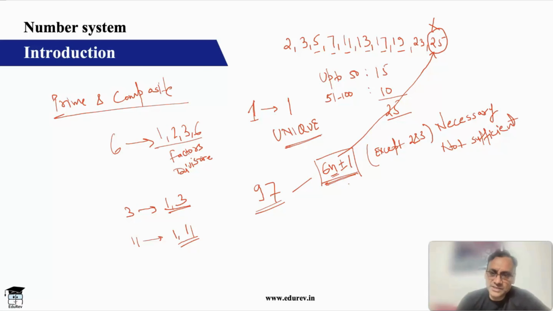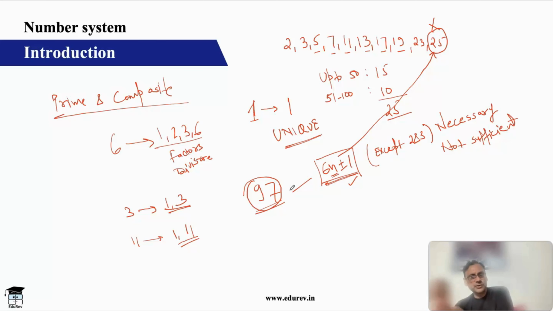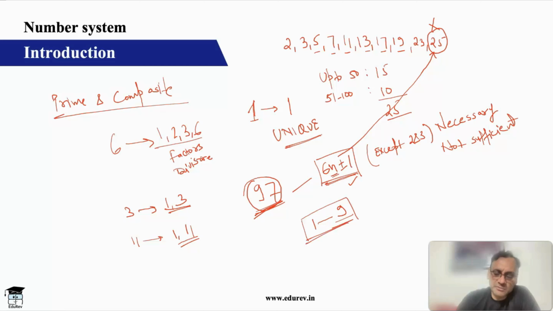If the number passes this test, then the second test is you take an approximate square root of the number. For example, 97. Approximate square root of 97 is 10. Okay, the next perfect square is 100. 100 square root is 10. So 97 is 9 point something. You can take 10, you can take even 9. The lower integer is also fine. So 9. Okay. Now you will have to check the divisibility of 97 with every number from 1 to 9. That's all. Check 1 to 9. If it is not divisible by any number from 1 to 9, then it is a prime number.